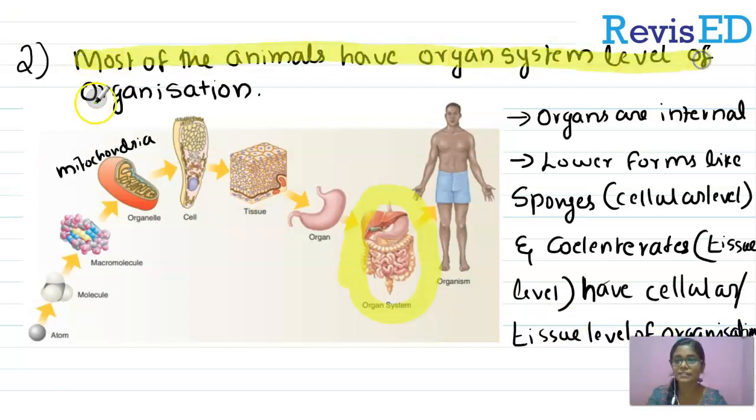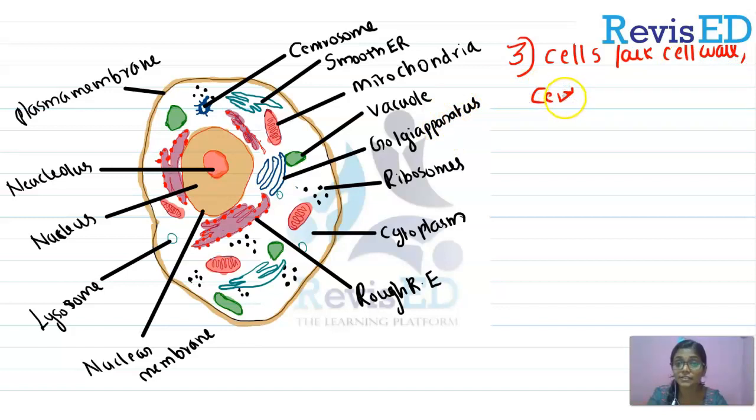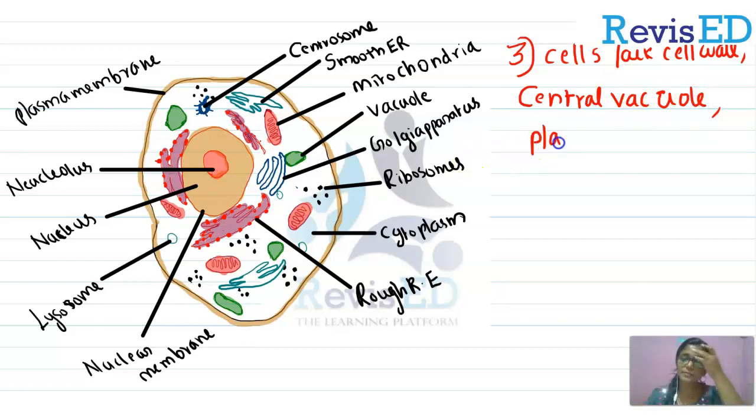So, I am highlighting the point, just keep it in mind. Now, we will look at the third point, which is related to the cell structure. Animal cells lack a cell wall, not centrioles but central vacuoles. So, animal cells lack cell wall, central vacuoles and also plastids, right?